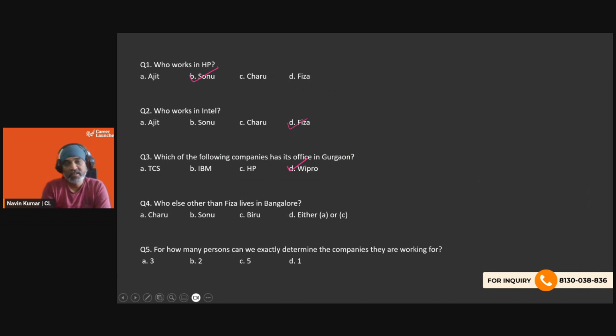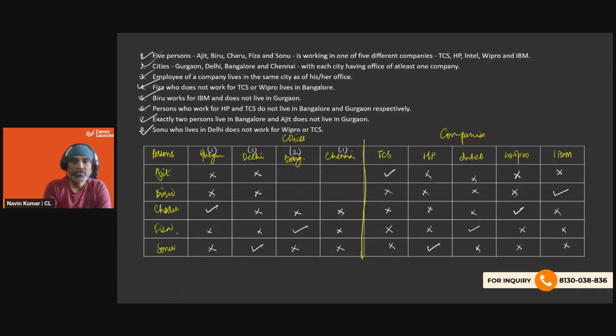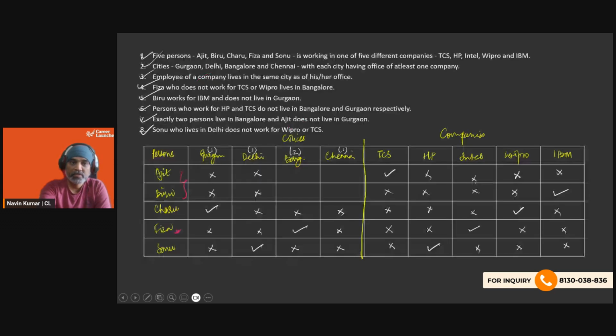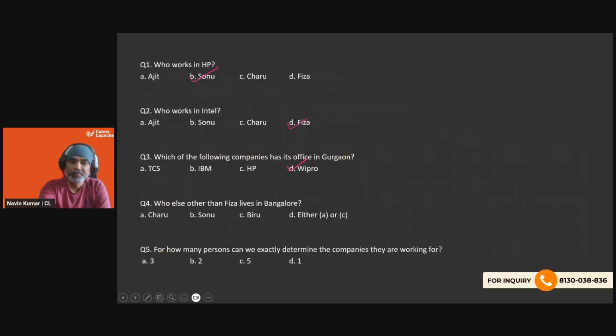Who else other than Fiza lives in Bangalore? We know that Fiza lives in Bangalore. Who else can live in Bangalore? Can we say Ajit or Binu? We are not sure about it. From the given options, Ajit and Biru. Ajit is not there. So it's going to be Biru only, because Charu lives in Gurgaon, right? She doesn't live in Bangalore.